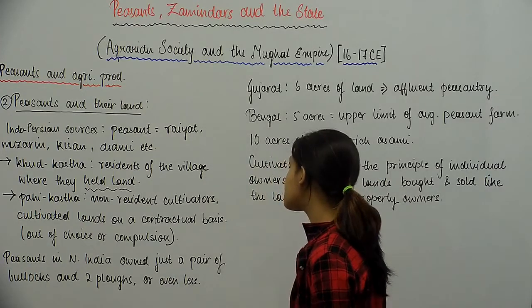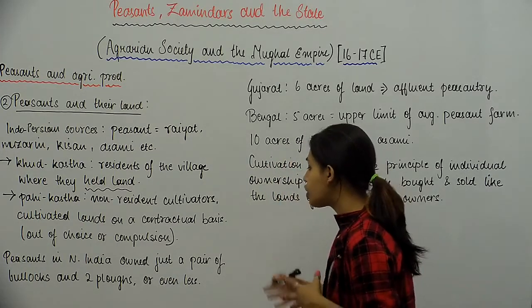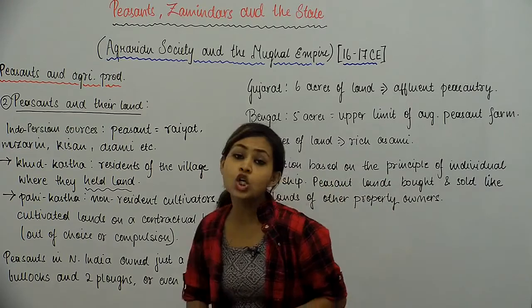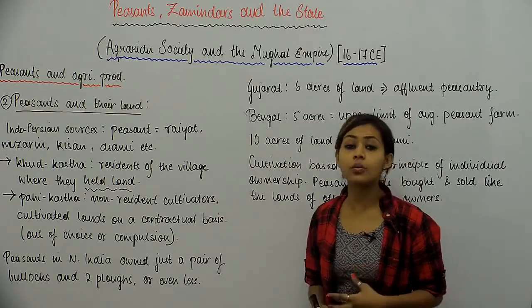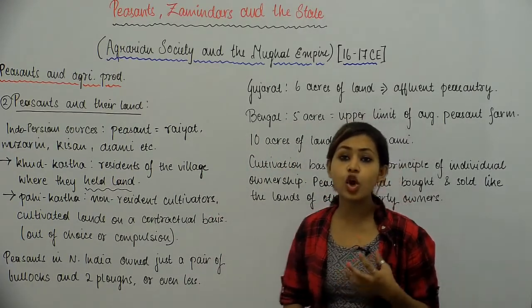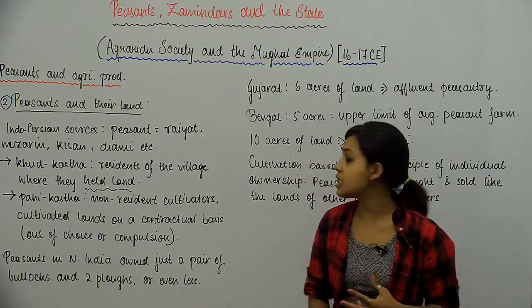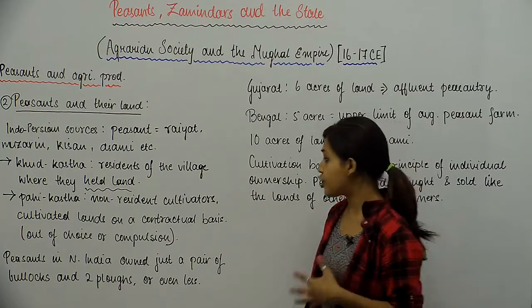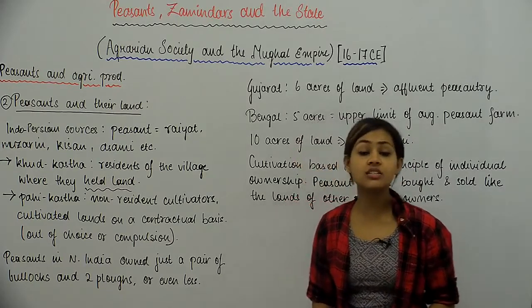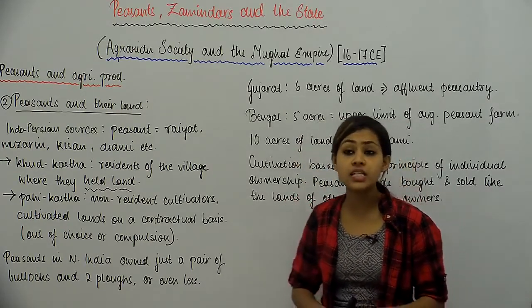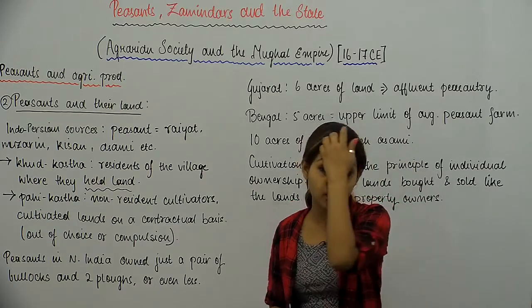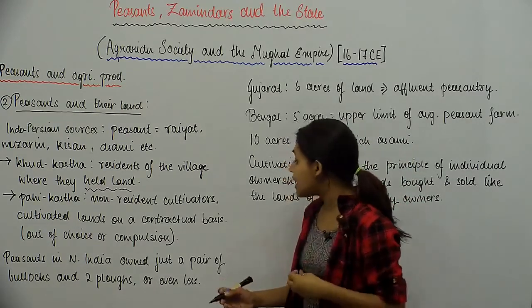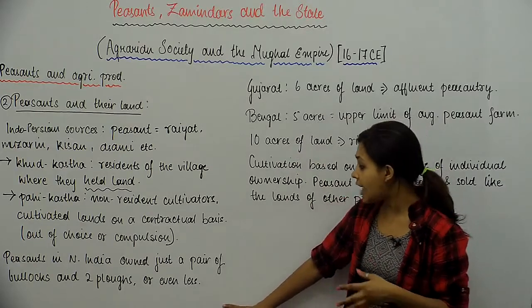Moving on, peasants in North India own just a pair of bullocks and 2 plows, or even less. So in northern India, what we see is, peasants do not own a lot of land. So these first category of peasants that we just talked about, this was indeed a very uncommon sight. So peasants meant that they didn't hold much land holdings. In fact, they just owned a pair of bullocks and 2 plows.